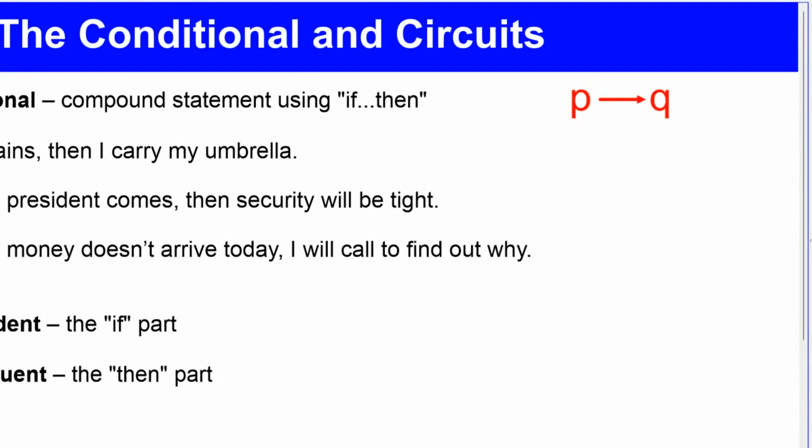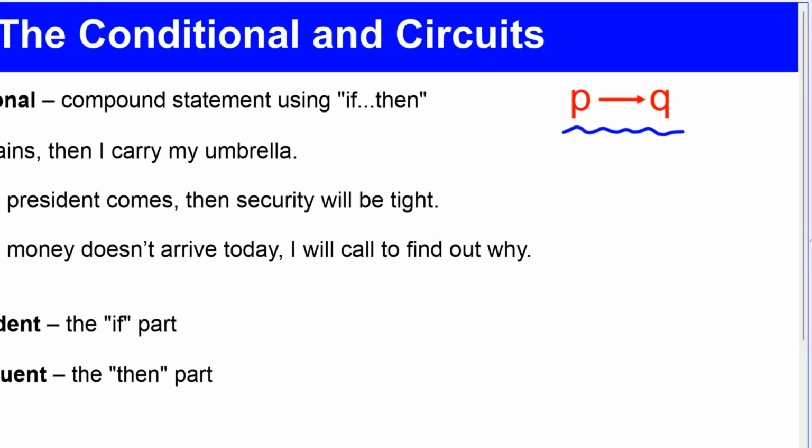6.3, the conditional and circuits. A conditional is an if-then statement, and it's written like this. This says if P then Q, and we'll go back to this notation over and over again. So we have some examples here.